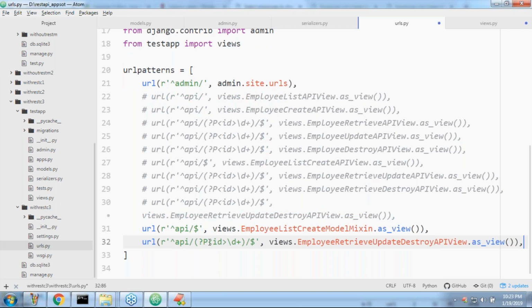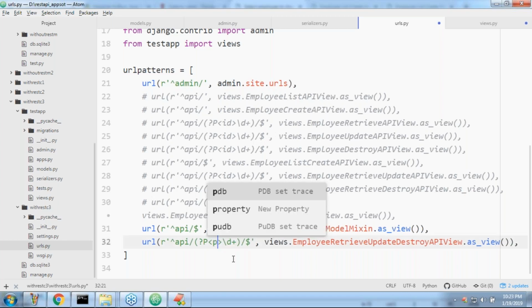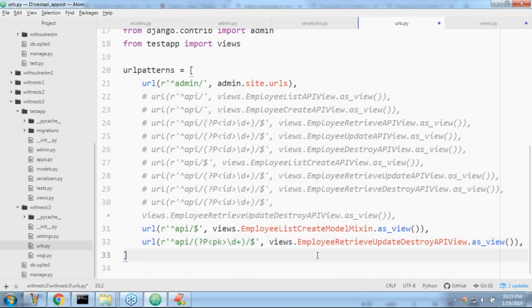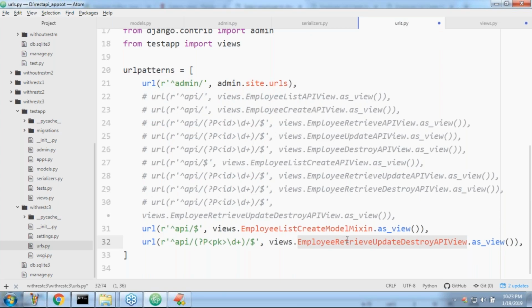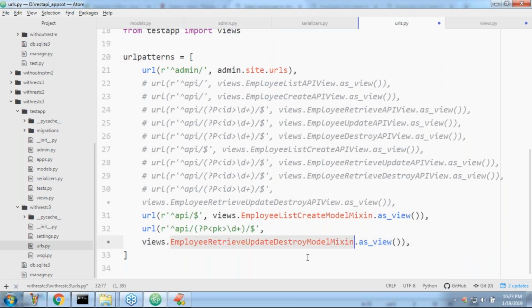Sir, here in the API, is it ID or PK? Can you please tell? Is it ID or PK? Compulsorily we are required to use PK because I'm not specifying a lookup field. Like next, what is the class name? Employee, retrieve, update. Okay, I took a big class name, sir.